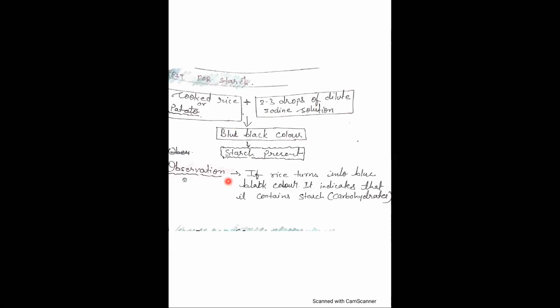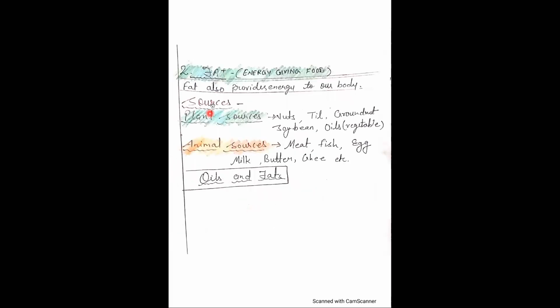Okay, the observation: if rice turns blue black after adding iodine, it indicates that it contains starch. Whatever food item you have taken, if it turns blue black after adding iodine, it indicates that the food item contains starch. So in this way you can test the presence of starch in food. The next nutrient is fat. Okay, so first is carbohydrate, next is fat.